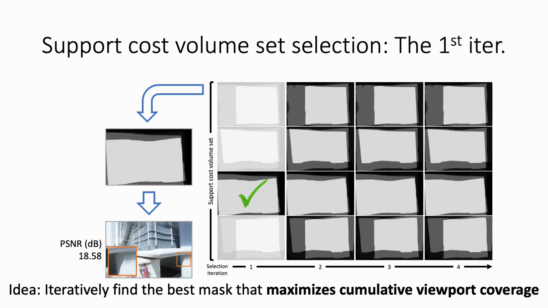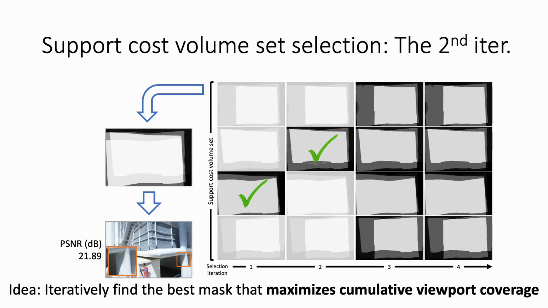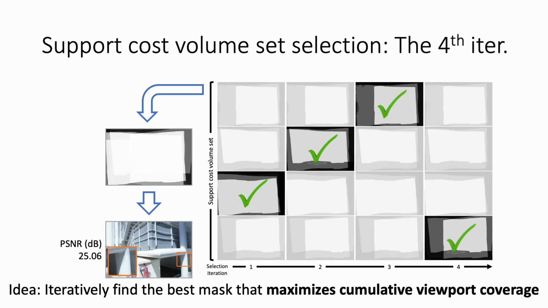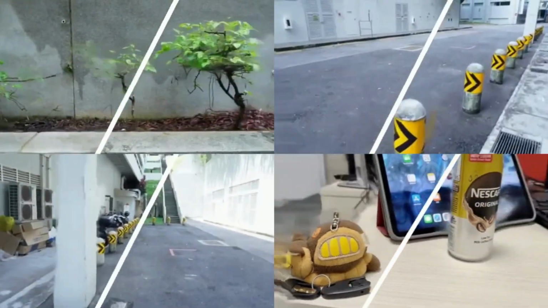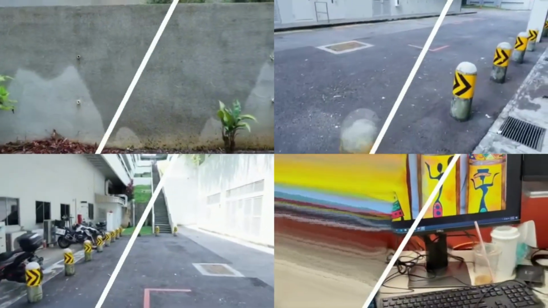In the first iteration, a single cost volume offers limited viewport coverage, resulting in padding artifacts shown in the orange bounding box with poor PSNR. In the second iteration, the selected cost volume compensates for the missing region of the first one and broadens the viewport coverage, thus alleviating the artifacts and improving the PSNR. And finally, as the number of selected cost volumes increases, the artifacts are eliminated. Here are more visual comparisons between ENeRF and our proposed method.